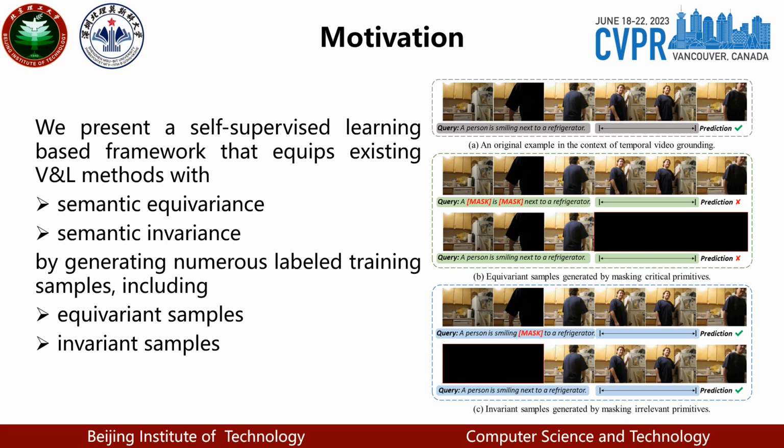Semantic equivariance means that the predictions of the methods should be equivariant with the sample semantics. Semantic invariance means that the methods should maintain the same predictions when irrelevant primitives are changed. To this end, we generate numerous labeled training samples, including equivariant samples and invariant samples, as shown in the figure.